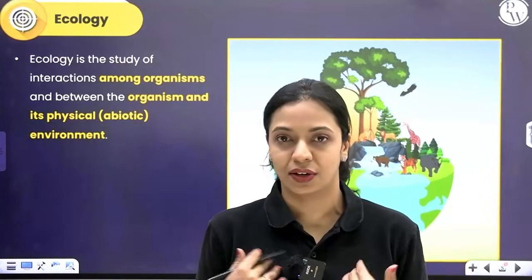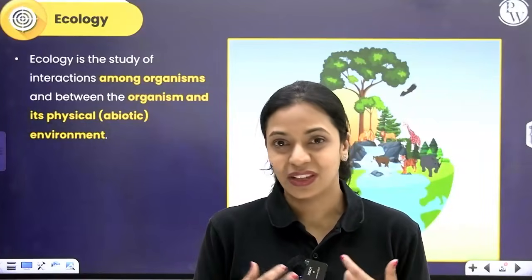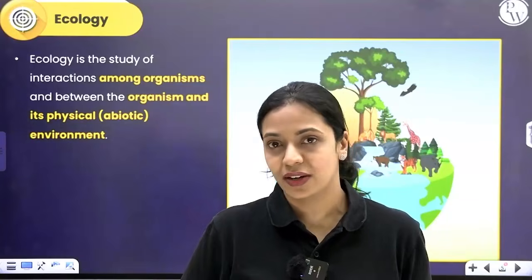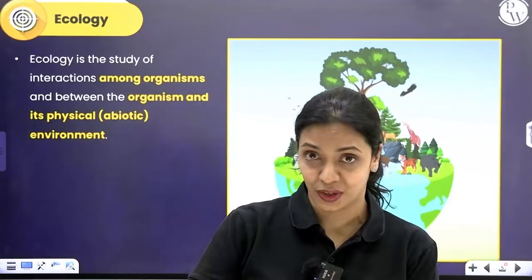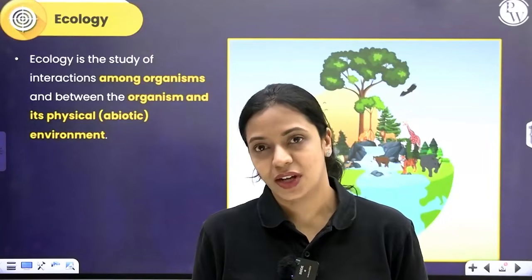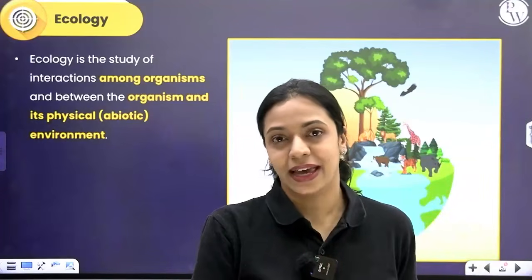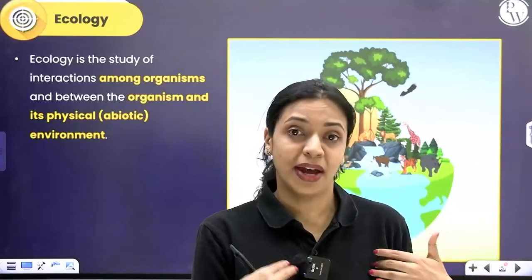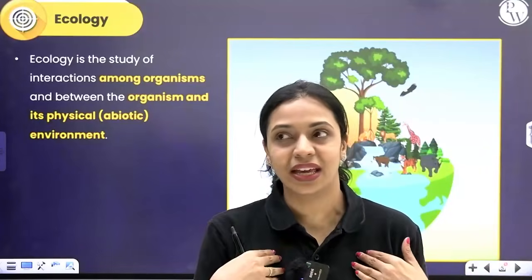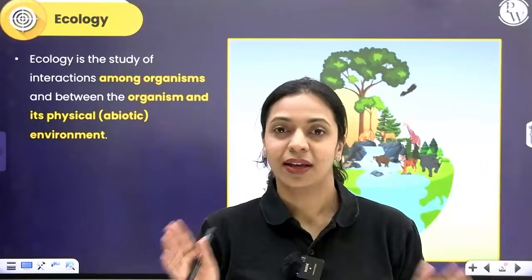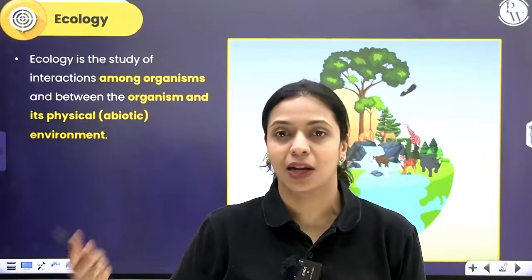For example, consider ourselves. If we have to survive, we need to eat food. Where do we get our food from? From other organisms. If you're a vegetarian, you're probably eating a plant, which is another living organism. If you're a non-vegetarian, you're probably eating plant-based food as well as meat, which are again other organisms. So we depend on other organisms, we interact with other organisms in the environment, and also we interact with our physical environment, right?